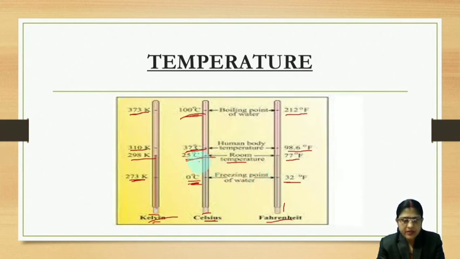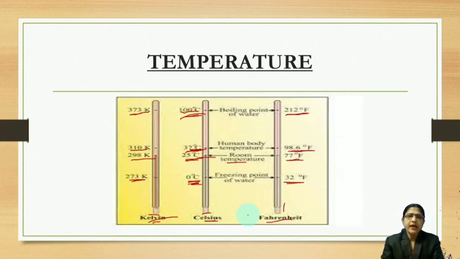If you apply this formula, you get 0 degree centigrade is equal to 32 degree Fahrenheit, 25 degree centigrade is equal to 77 degree Fahrenheit, 37 degree centigrade is equal to 98.6 degree Fahrenheit, and 100 degree centigrade, the boiling point of water, is 212 degree Fahrenheit. So in this way temperature is converted in different scales, right?